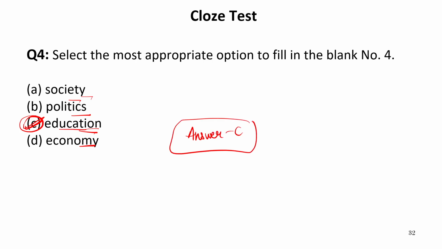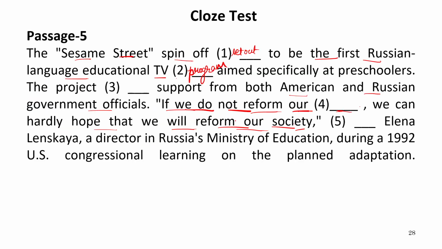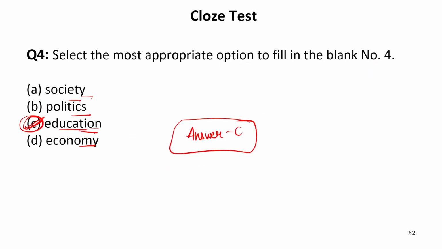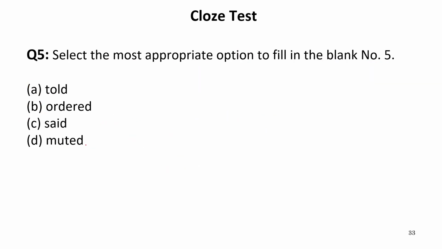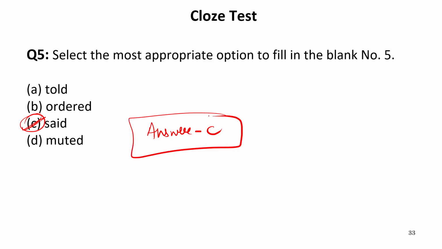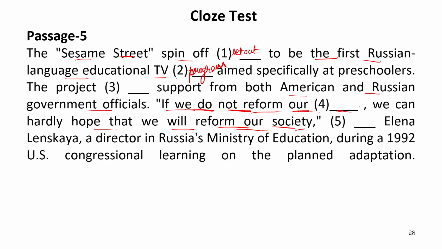Now, let us see the last blank. Dash Elena Lenskaya, a director in Russia's Ministry of Education, during a 1992 US congressional hearing on the planned adaptation. So the options are told, ordered, said, muted. So it is said by. So, the suitable option to be filled over here is C. So the word that should come over here is said.